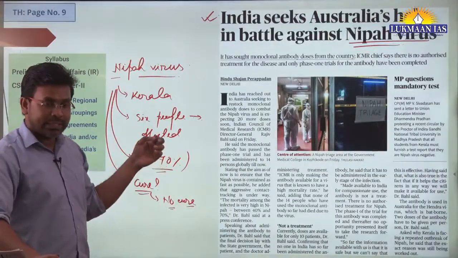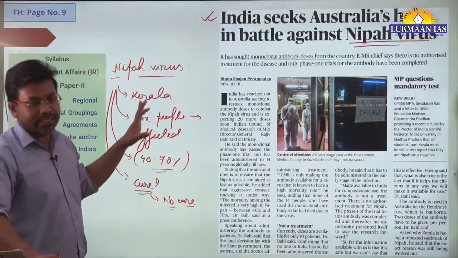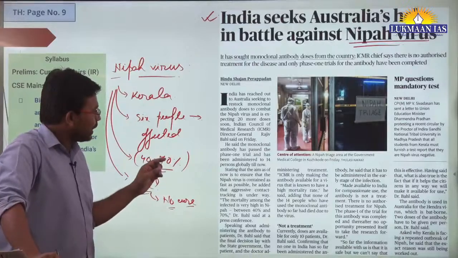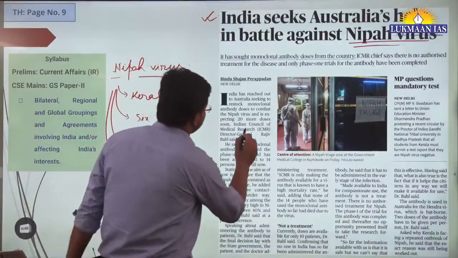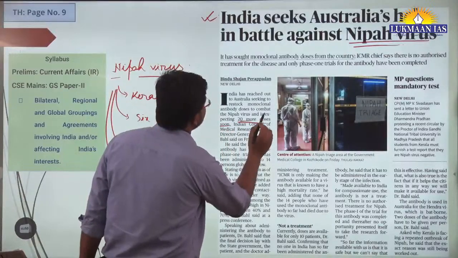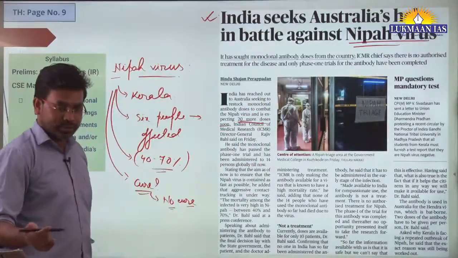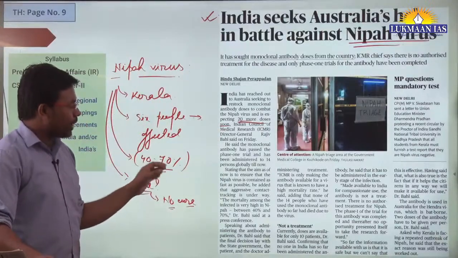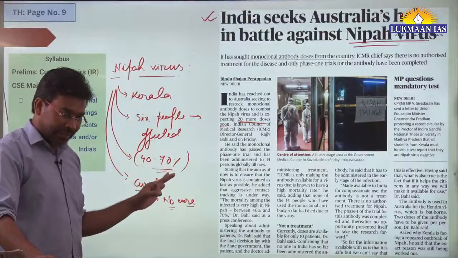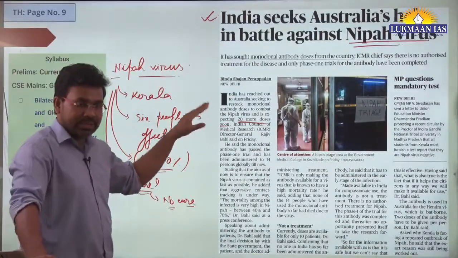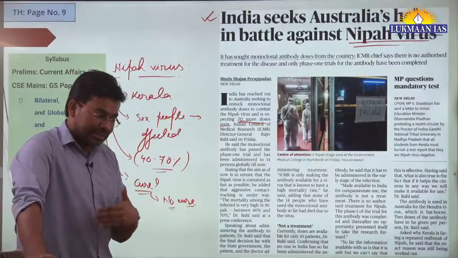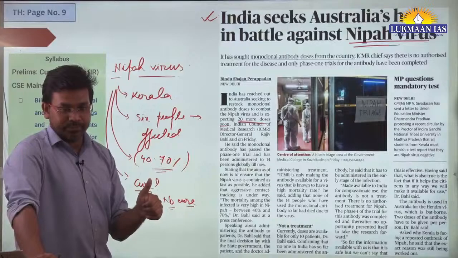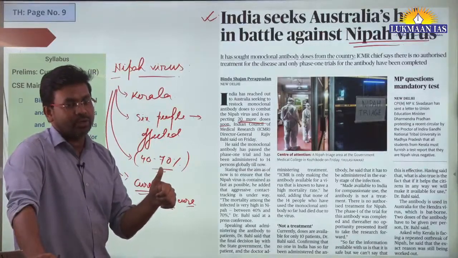And the government of India wants support from Australia. They want to import some vaccines of Nipah virus. So they have asked Australia to provide 20 doses for Nipah virus. If we talk about treatment, no treatment is available, but since these doses have passed clinical trial stage 1, they are considered safe for human use.